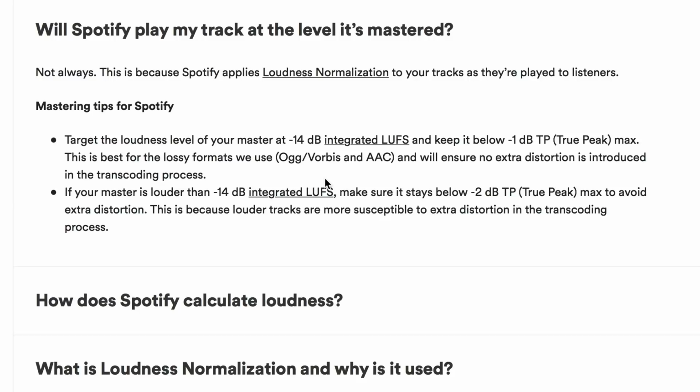Therefore, if you make your track louder than this, it's just going to get turned down. It's that simple. If you make your track louder than -14 integrated LUFS, which almost every track is, it's just going to get turned down. And so you don't need to make your track louder anymore. There's some nuance in there, but as I said, that requires an hour to explain in a course on Groove 3, loudness. I revised it recently. It's great.